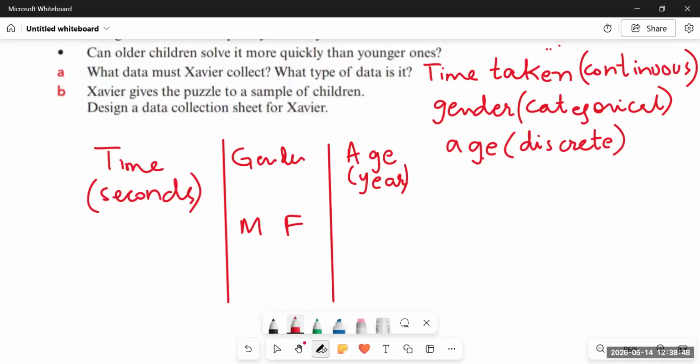So students, we have talked about the types of data in this video. Also, we talked about how to collect the information and what type of questions are more appropriate in a sample or a questionnaire. So we have to consider the different types of data, consider the different sampling methods, and we talked about selecting a method to collect data to answer a number of linked questions in this video.